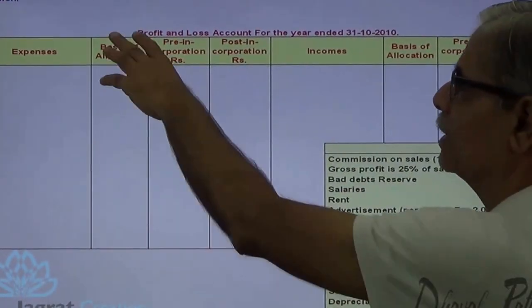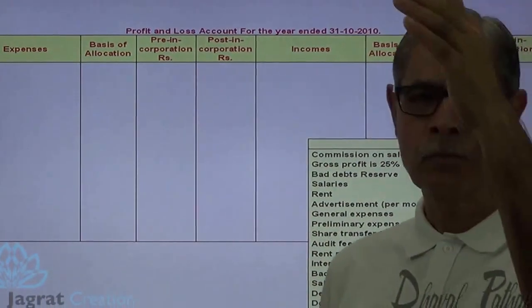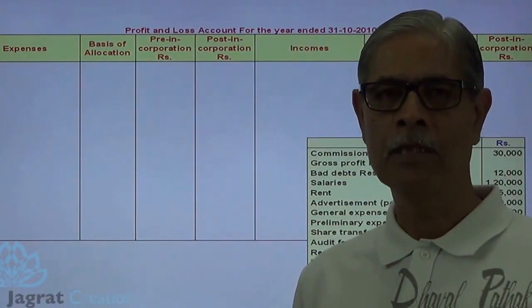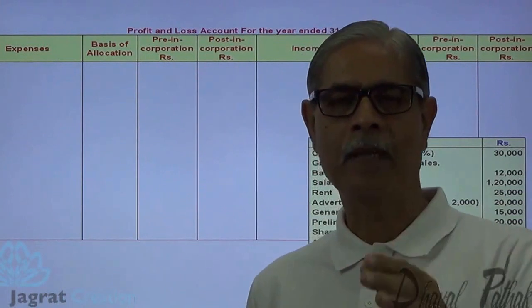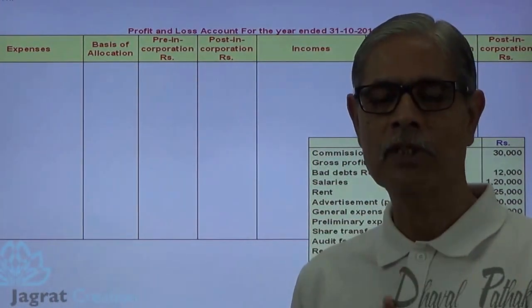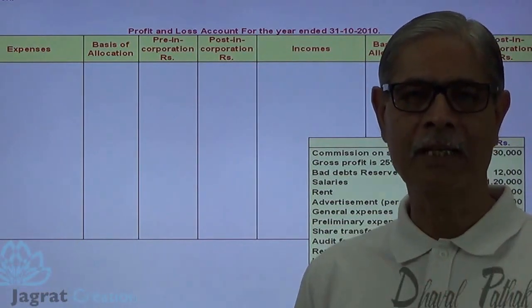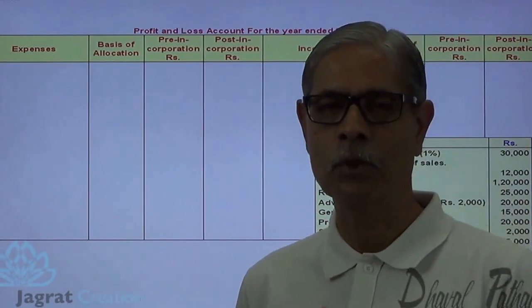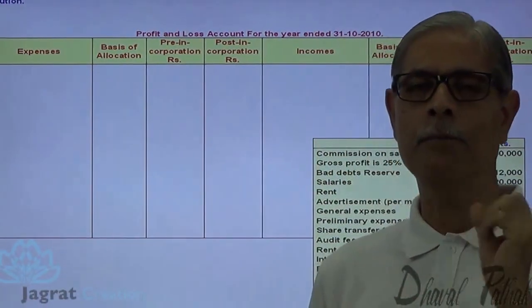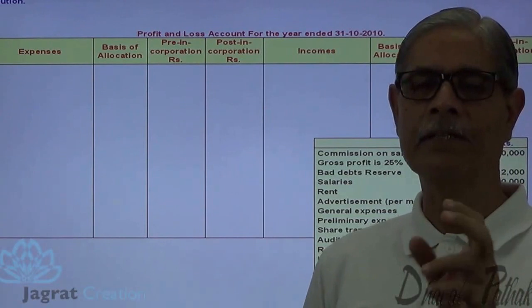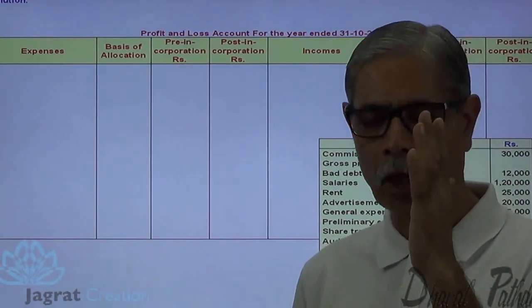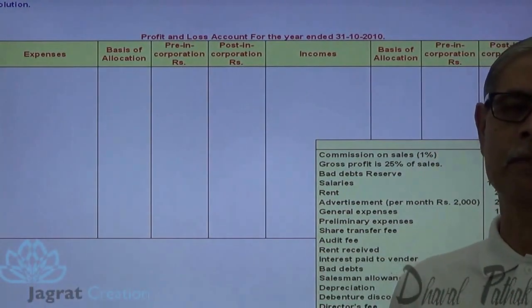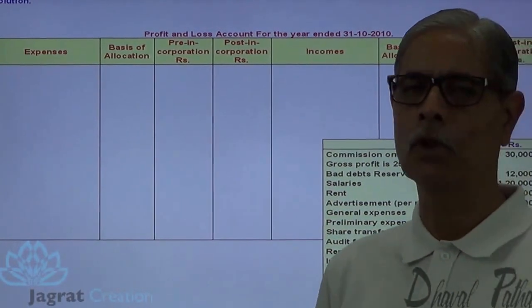Now let me start with the sum. This is the basis of allocation. All the expenses given to you for a 10 months time span will be distributed in pre and post incorporation period on the basis of nature of expenses. The expenses which are time relevant will be distributed in the time ratio. The expenses which are sales relevant will be distributed in the sales ratio, and for expenses for which specific information is given to you, distribution will be made in light of the information given. And in the same way, certain expenses are also absolutely identified as expenses relevant to the company. They will be recorded in the post-incorporation period.